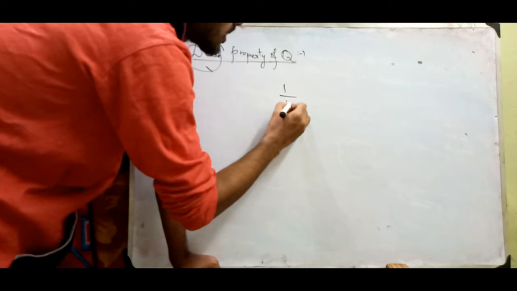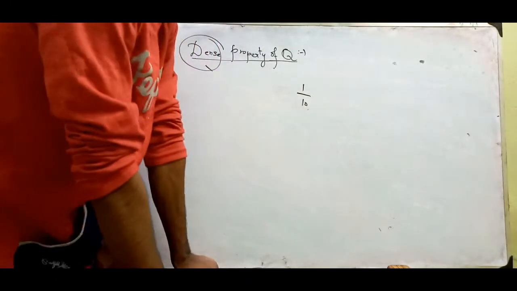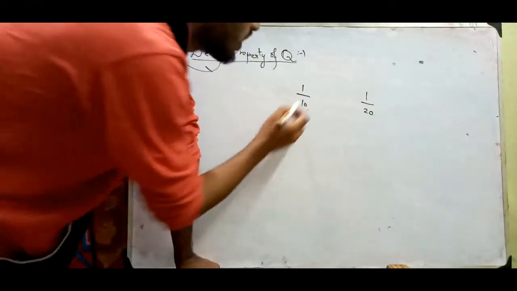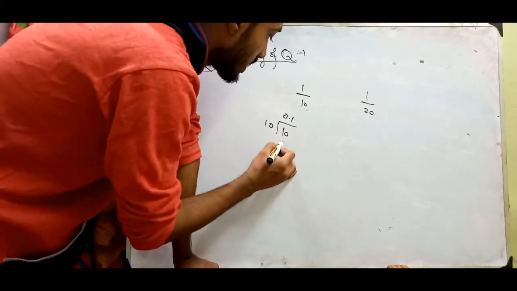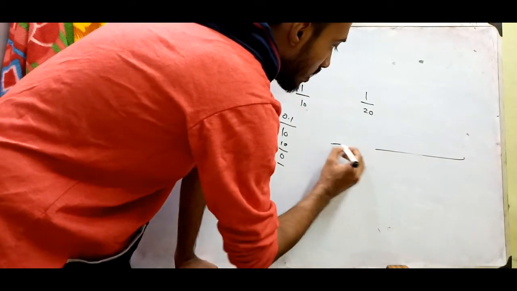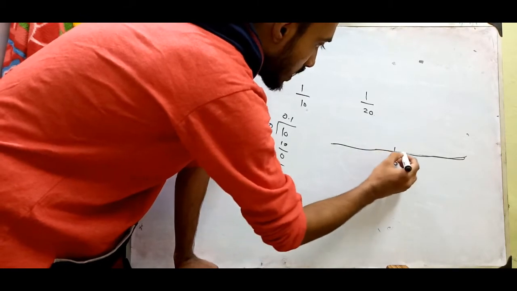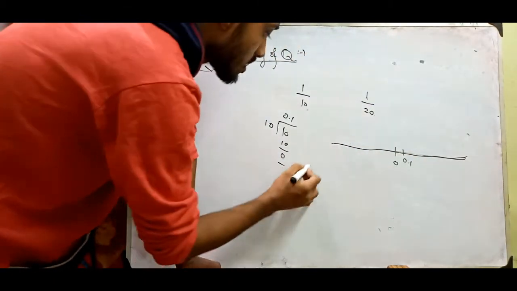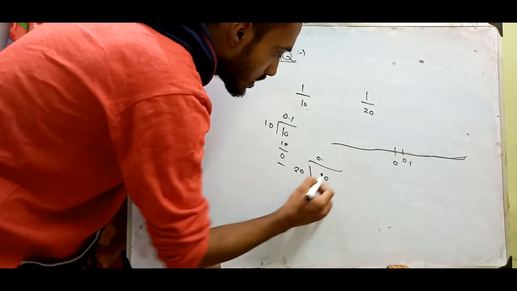As I said, let us take 1 by 10 and 1 by 20. 1 by 10 is nothing but 1 divided by 10, so 0.1. It terminates here itself. So in the real line, always try to visualize it on the real line. Here we have 0 and 0.1. And 1 by 20...